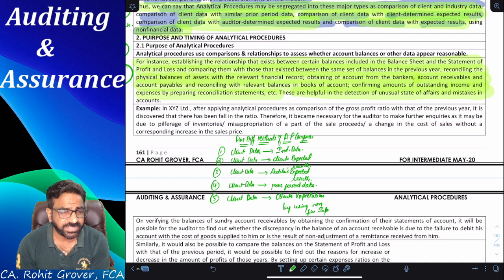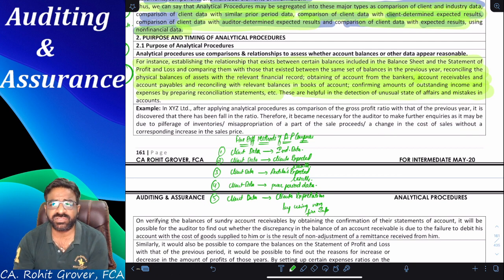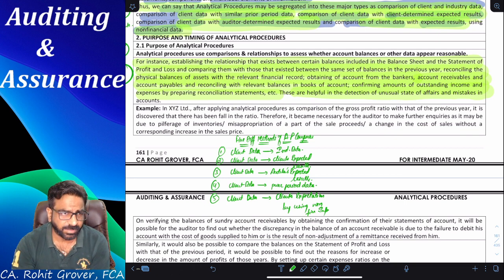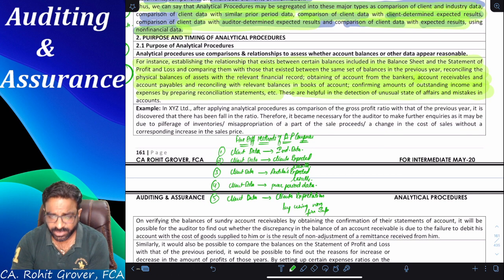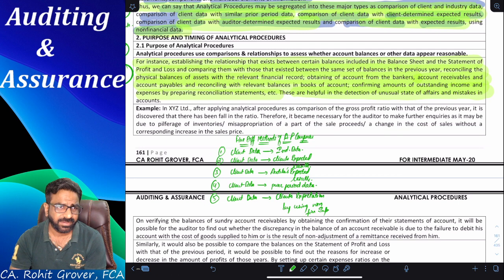Yes. The change in COS without increase in sale price, where is it written? Change in cost of sales without the corresponding increase in sales price. Arey, cost of sales means inflation came, raw material cost increased. Correct or not? Are you getting the point or not? Raw material cost increase. Now tell me one thing. It's a very simple thing. Due to the lockdown, so many things stopped getting manufactured. Due to that, so many things in India already became reasonably high. Are you getting the point?